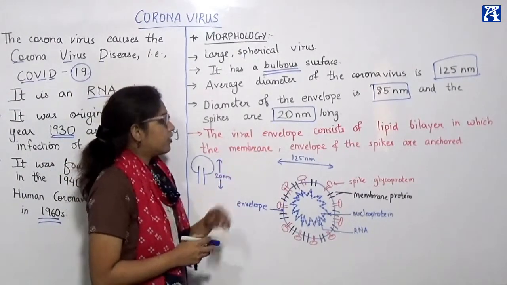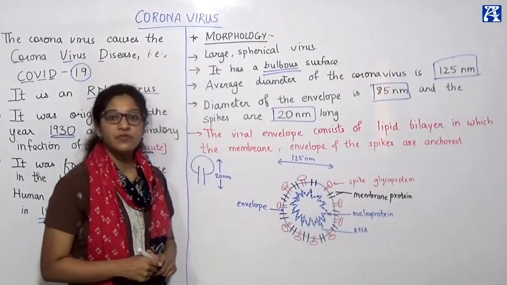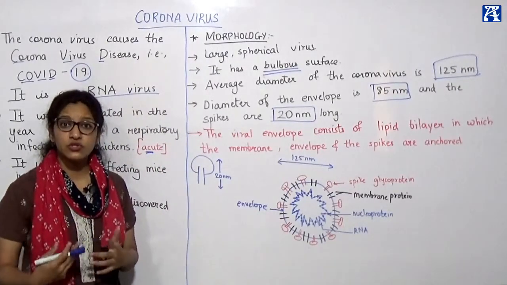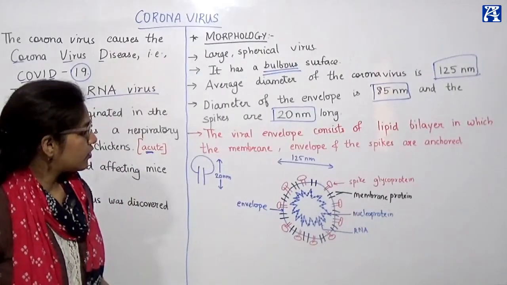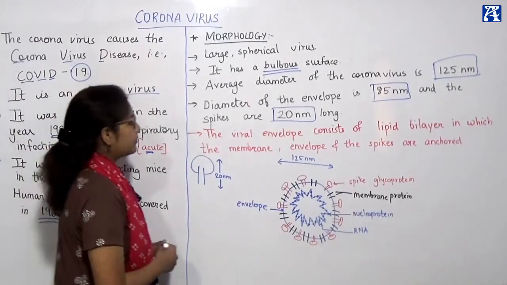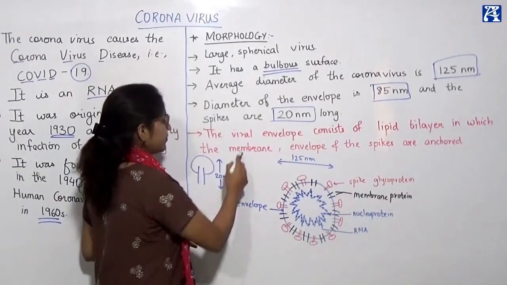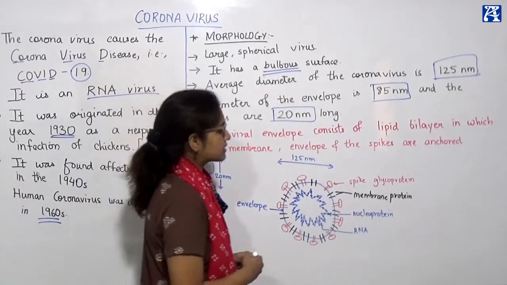The viral envelope, the envelope which is viral in origin, that is, it belongs to a virus, is called the viral envelope. It consists of a lipid bilayer in which the membrane, the envelope and the spikes are anchored.